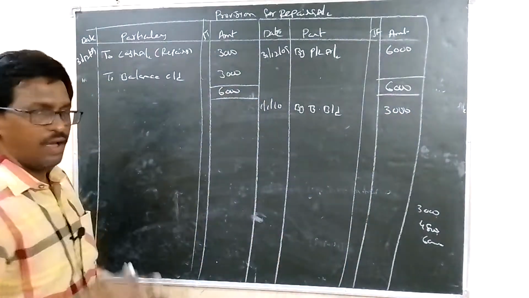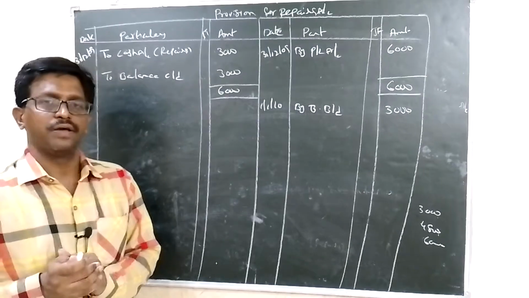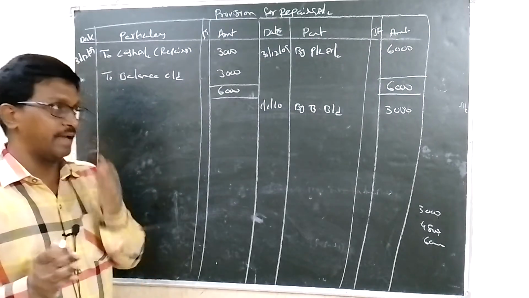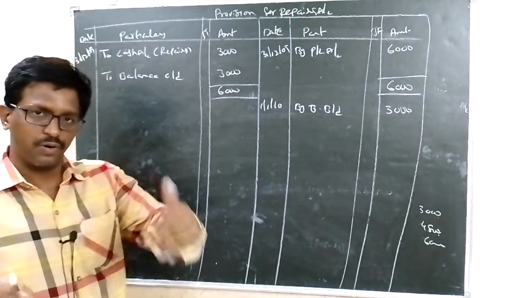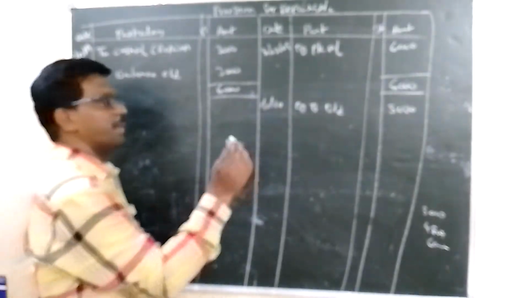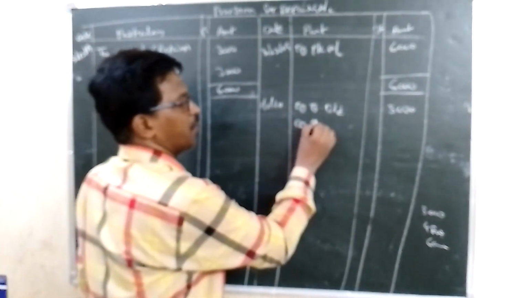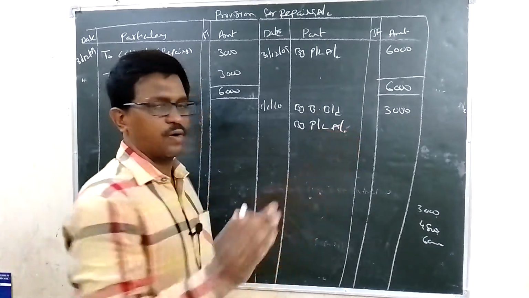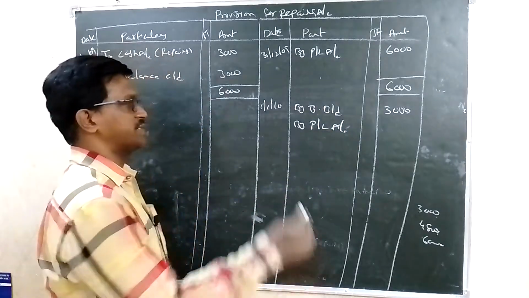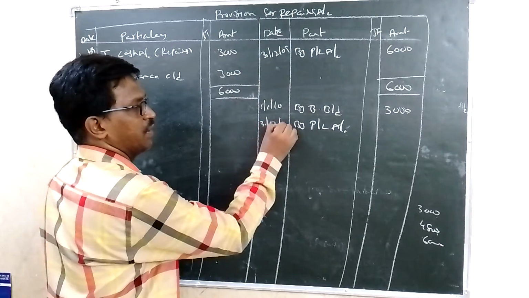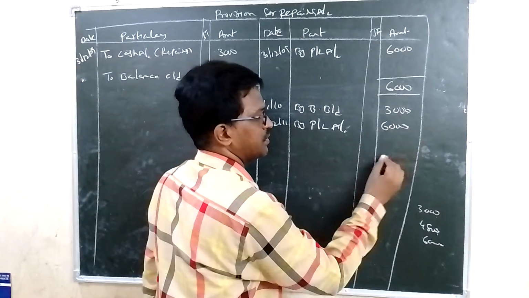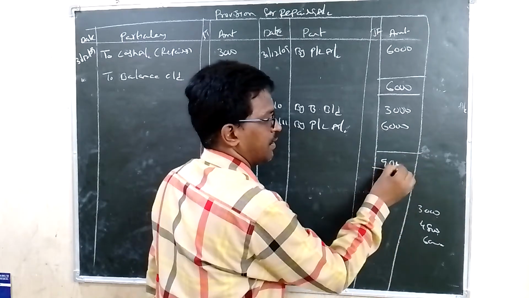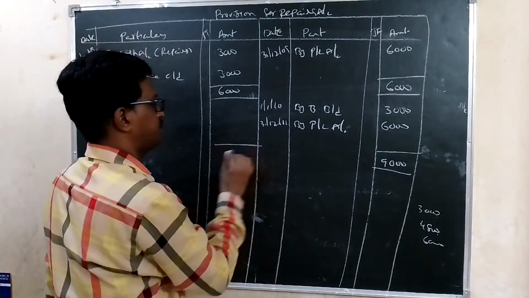Next, in the year ending 2010, again 6,000 rupees amount is transferred from the P&L account to provision for repairs account. So by profit and loss account, 31st December 2010, 6,000. Total 9,000.